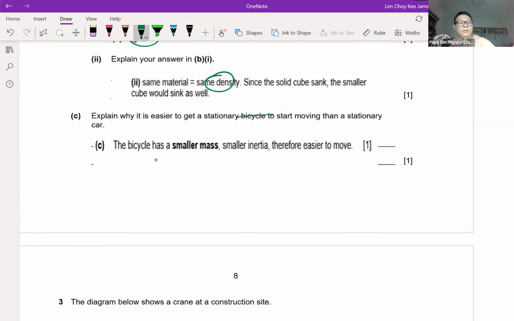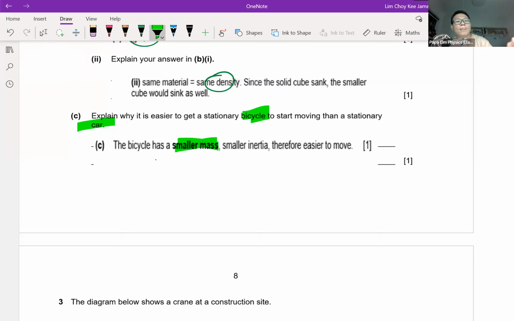Okay, stationary bike, smaller object. Bicycle versus car. Important thing, the bicycle is small in size and lighter. The car is bigger in size and heavier. So we are looking at the mass of the two objects, comparing the mass of the two objects. If you talk about masses, it could be density, it could be forces, all these things. But how do we know it's an inertia question?